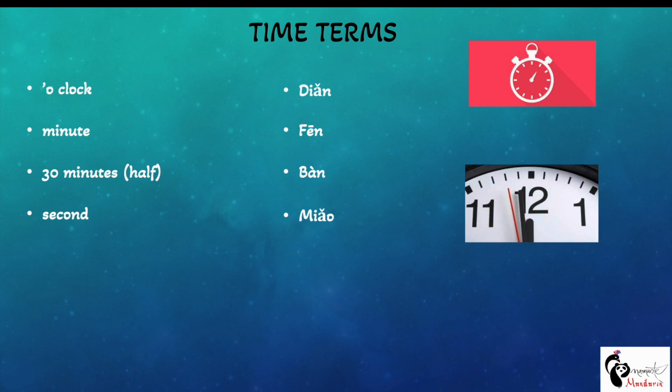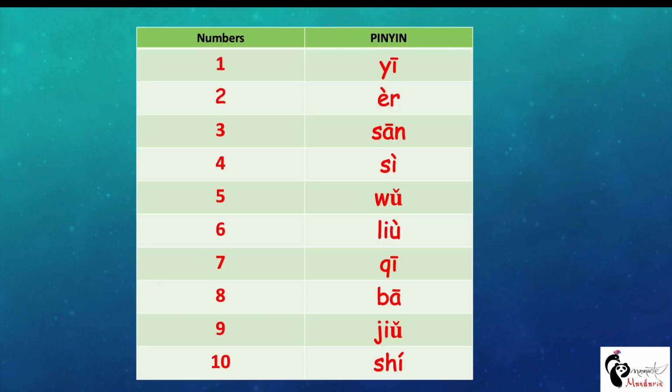Learning numbers in Mandarin is quite easy. These are the numbers I have written here from 1 to 10. Quickly I'm going to say all the numbers, then we'll see how we say time.